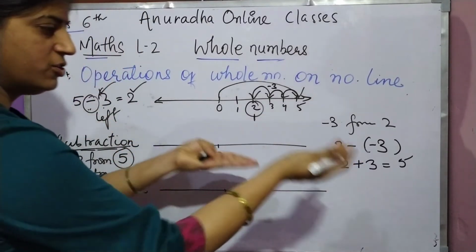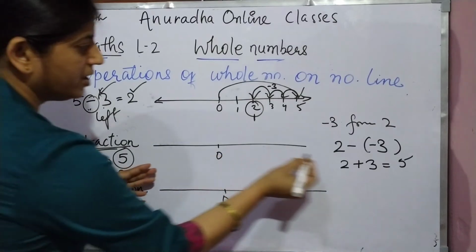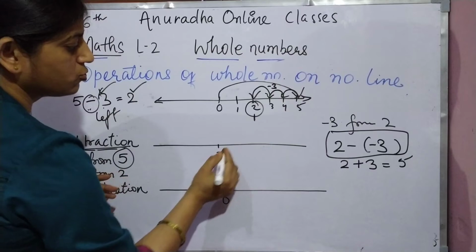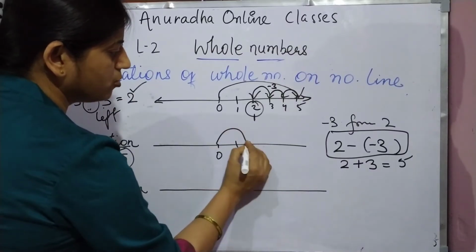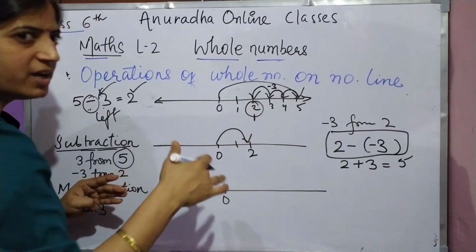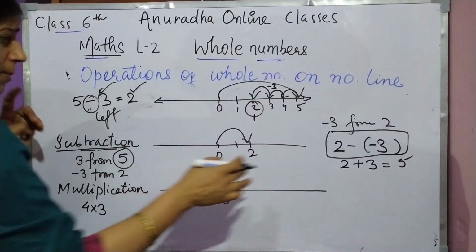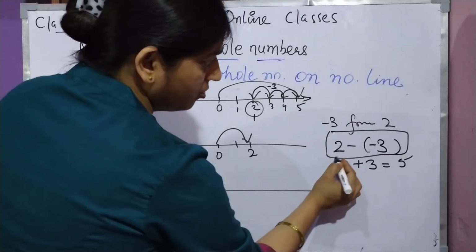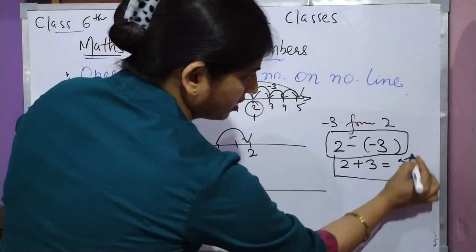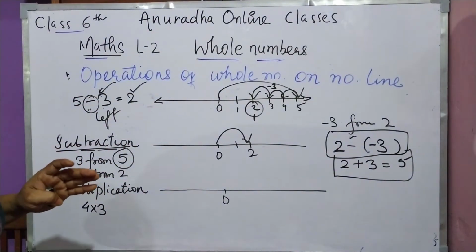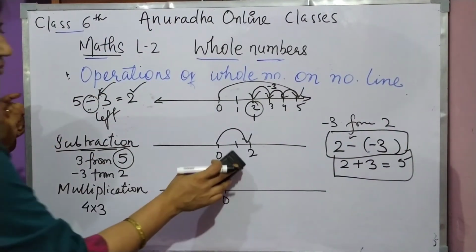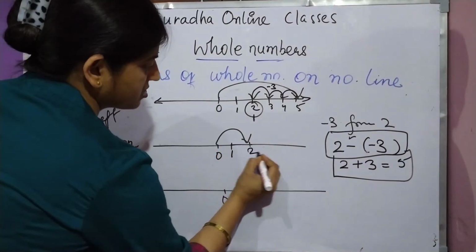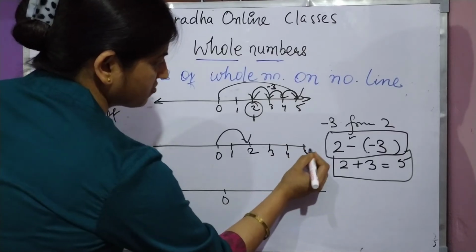Okay. Now just do it on the number line. What we have to do? We have to take this one. Okay. 2. 1, 2. We are at 2, right? Now minus, minus 3. Minus minus is plus. So we have no need to do this one. Do this one, then it is easier to do. Otherwise again you have to go back and come. Let us do it like this. This is 1, this is 2, this is 3, this is 4, this is 5.